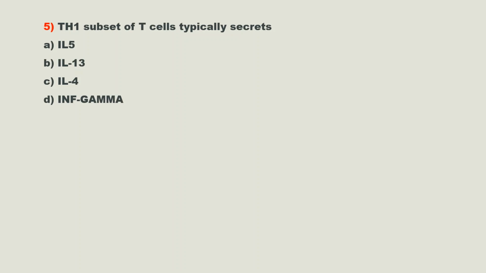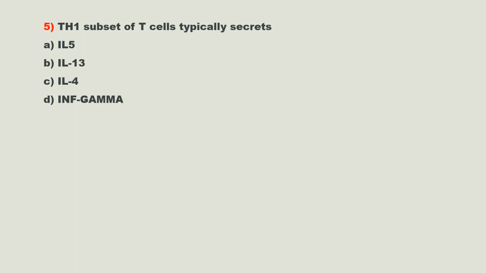Interleukin 5 is produced by Th2 cells and mast cells. Interleukin 13 secreting cells are Th2 cells, Tc cells, mast cells, eosinophils and basophils. Interleukin 4 secreting cells are mast cells, basophils, Th cells, eosinophils and neutrophils. Interferon gamma secreting cells are NK cells, Th1 cells and Tc cells.